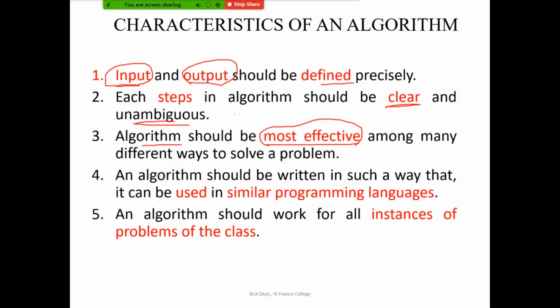An algorithm should be written in such a way that it can be used for similar programming languages. So we are not writing the algorithm based on the C programming language, we are not writing any of the algorithm taking the keywords from any of the programming languages. It should be an algorithm which can be converted to any of the similar programming languages.